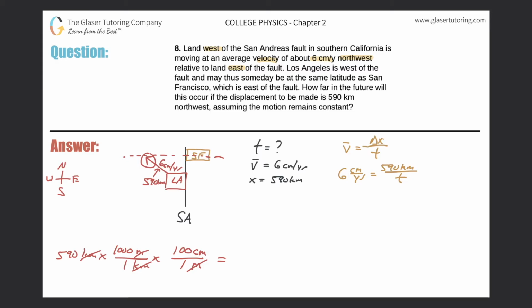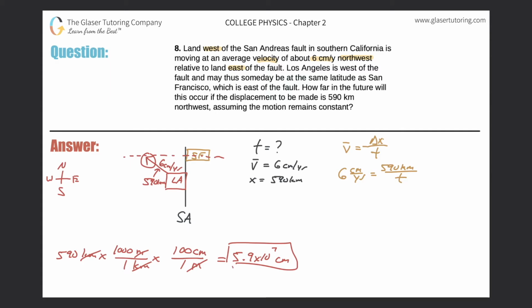So now take out the calculator and plug it all in. Right, so we get 590 multiplied by 1,000 multiplied by 100. And the answer comes out to be 5.9 times 10 to the 7th, and that is centimeters.